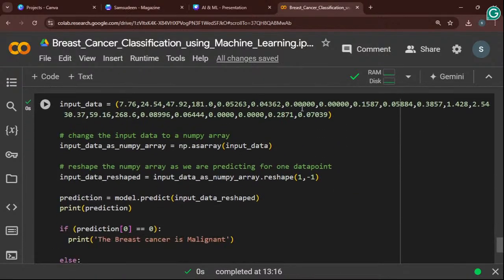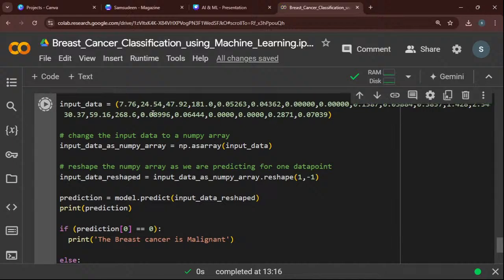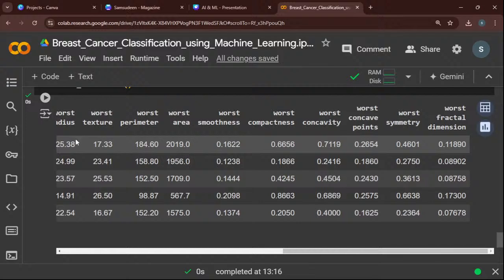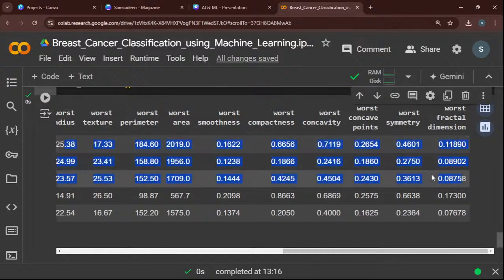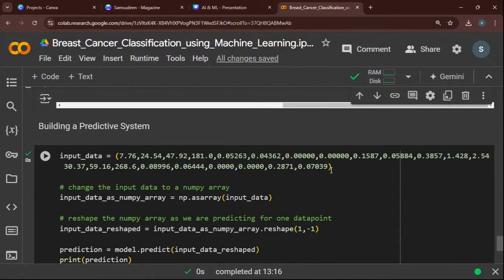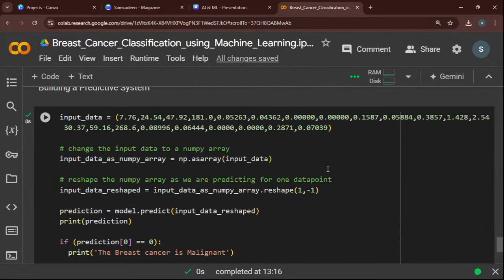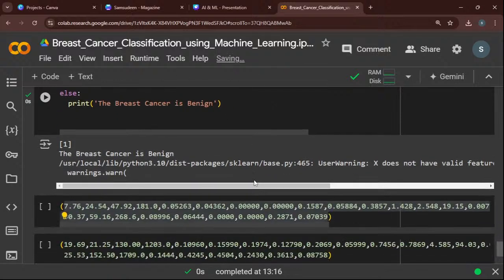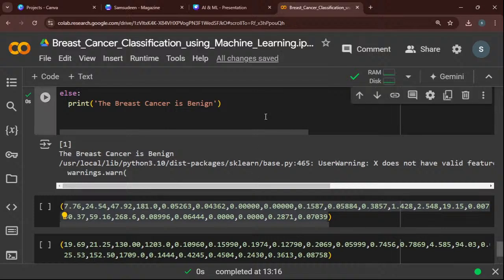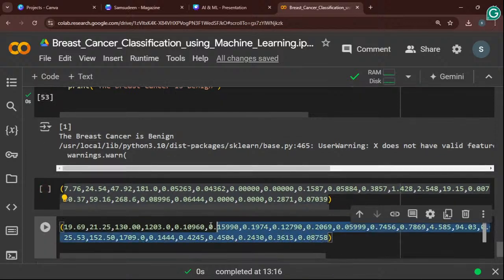Okay, so now I run this data. This data is coming into this place because this is our data set, right? In this place I post the data, then only the prediction will work. So do you see that it is 1, because the breast cancer is benign. Benign means it does not move on to the severe range. Okay, so now I pass another data.